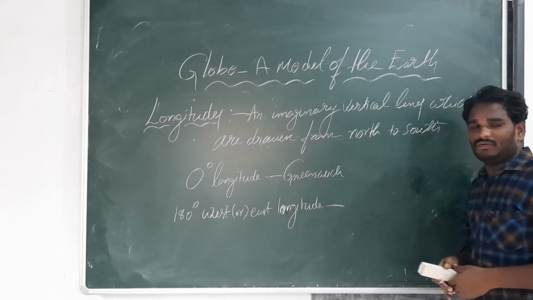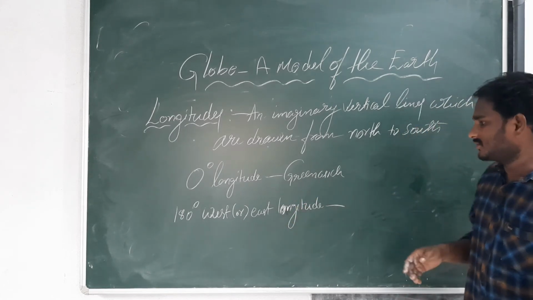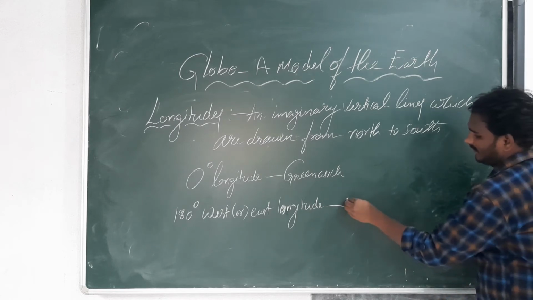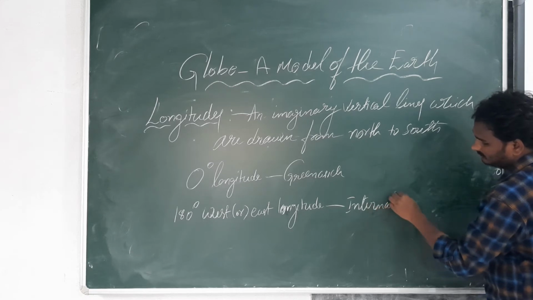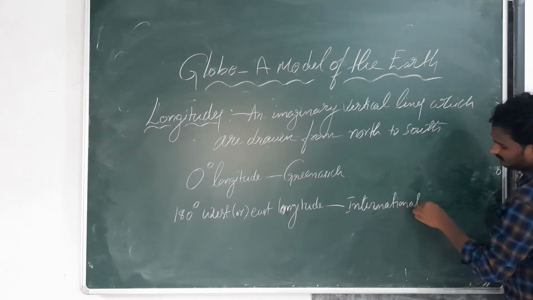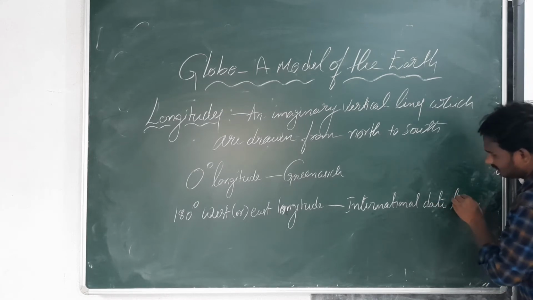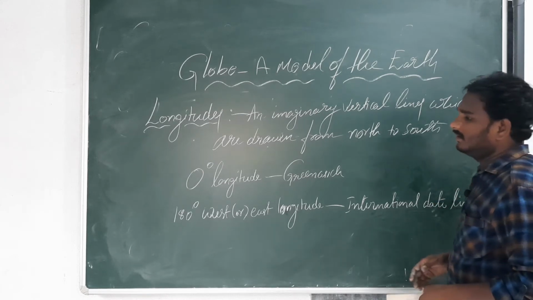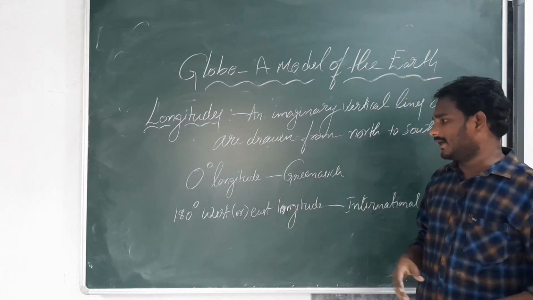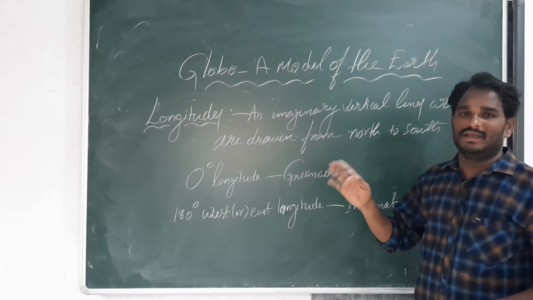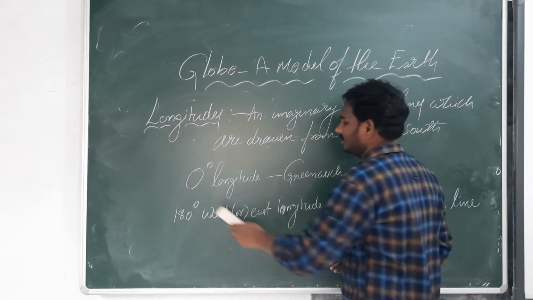Another important longitude, 180 degrees west or east longitude. It is also called the International Dateline. We will discuss the 0 degree longitude and 180 degrees longitude clearly in the higher classes. But this is about the longitude. And next, I will show another important point.